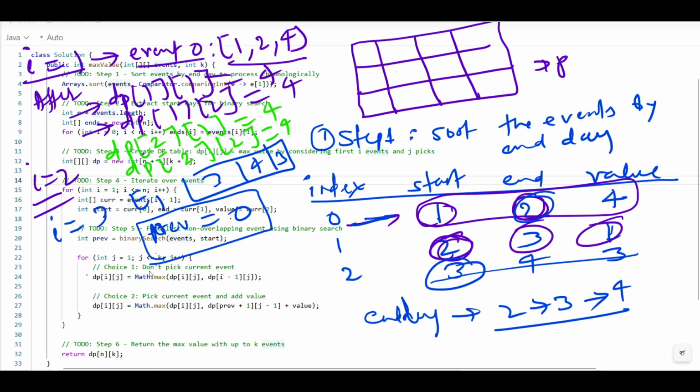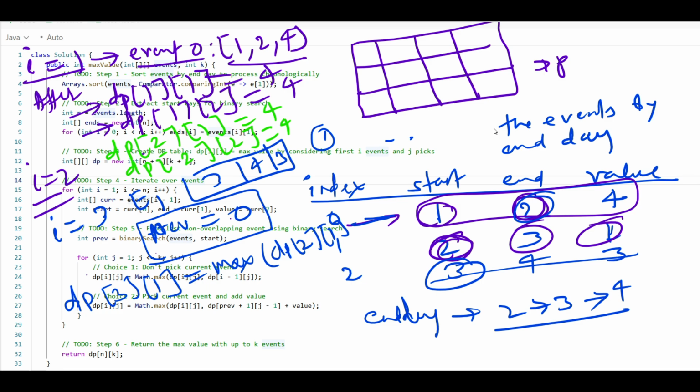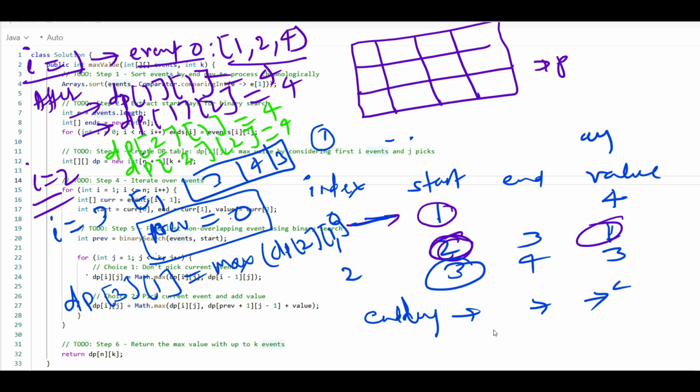And so this time we'll say dp at 3 and 1. What will come? It will come from the max of dp at 2 and 1. Let me clean this piece. Now this is not required, right? You understood these things.